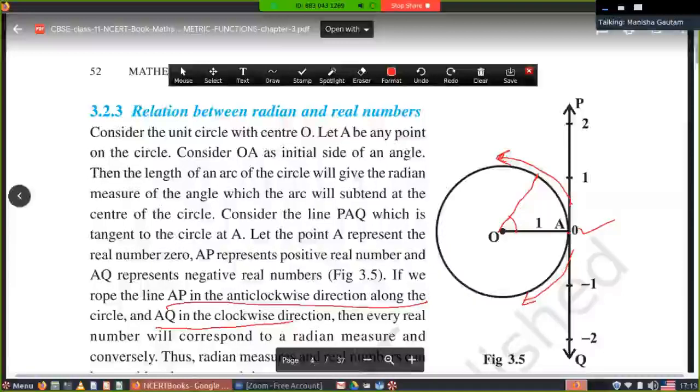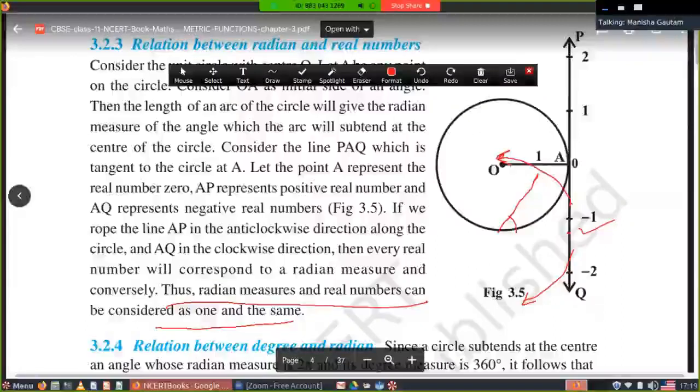There will be mapping between number and the radian measurement. The radian measure and the real number can be considered as one and the same. One mapping will be there in the figure.